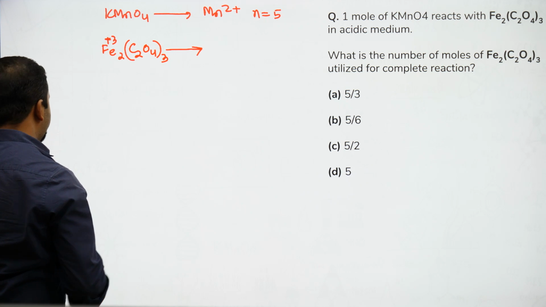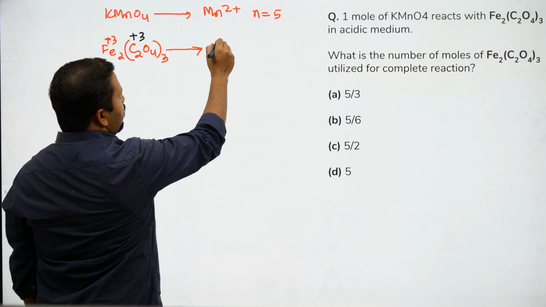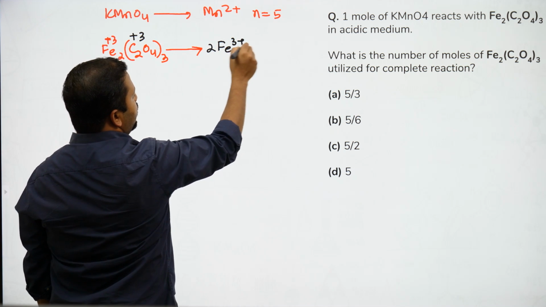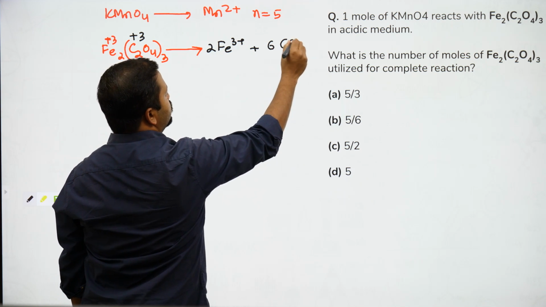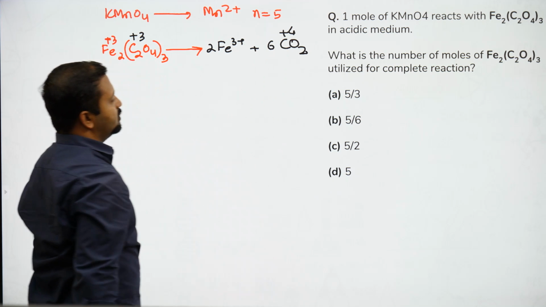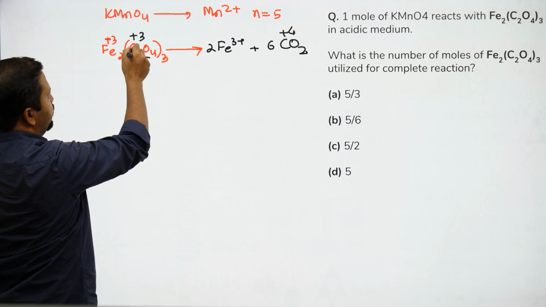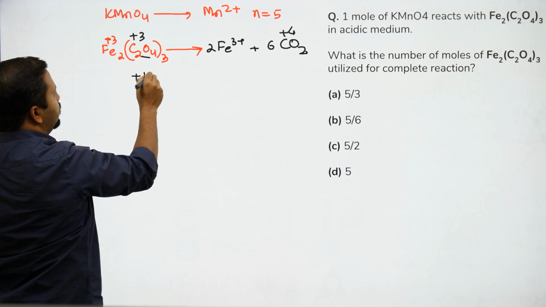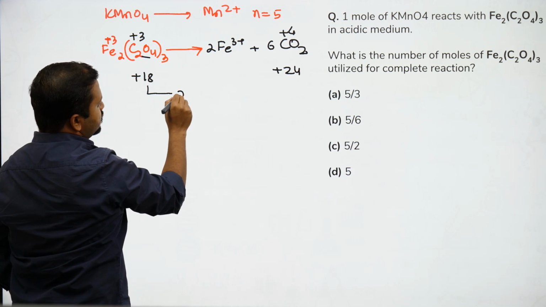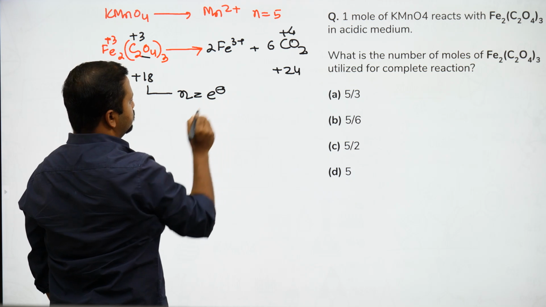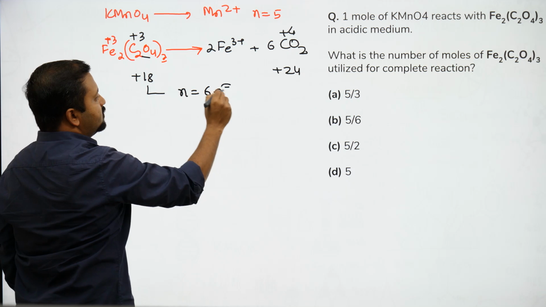Can we say that? Iron is in +3 oxidation state and carbon is in +3 oxidation state as well. Now iron cannot undergo any further oxidation, but carbon can undergo oxidation and will form 3 times 2, 6 moles of CO2, each carbon in +4 oxidation state. So total net positive oxidation state कितना था यहाँ पे? 3 times 2 times 3, that is +18, and 6 times 4 is +24. कितने इलेक्ट्रॉन्स का लॉस हो रहा है? 6 इलेक्ट्रॉन्स.